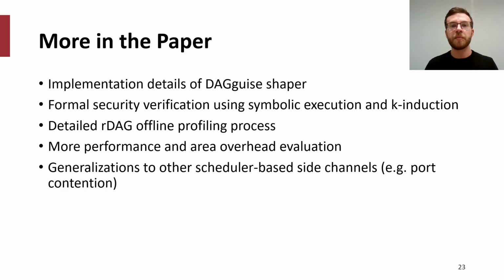Please see our paper for more information about the implementation details of the DAGguise shaper, the formal security verification using symbolic execution and k-induction through the Rosette solver framework, more information about the RDAG offline profiling process, more performance and area evaluations, and further generalizations to other scheduler-based side channels.